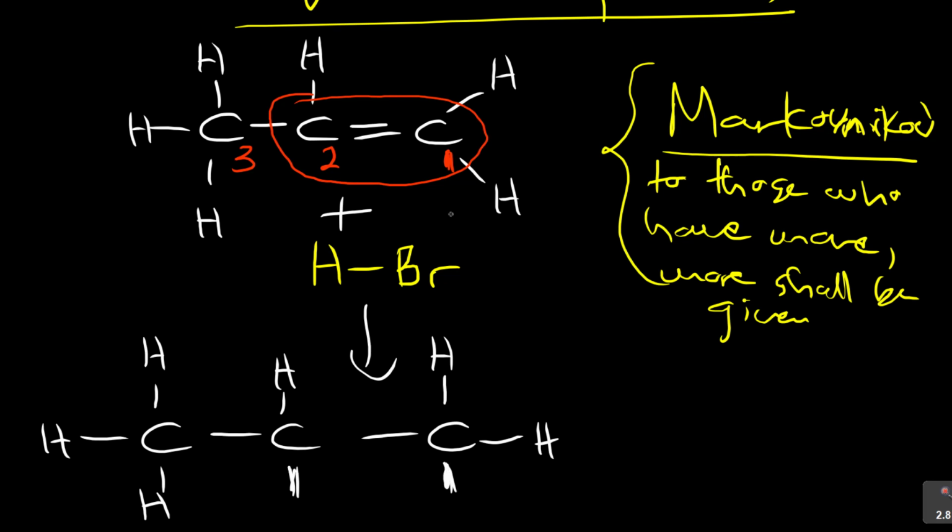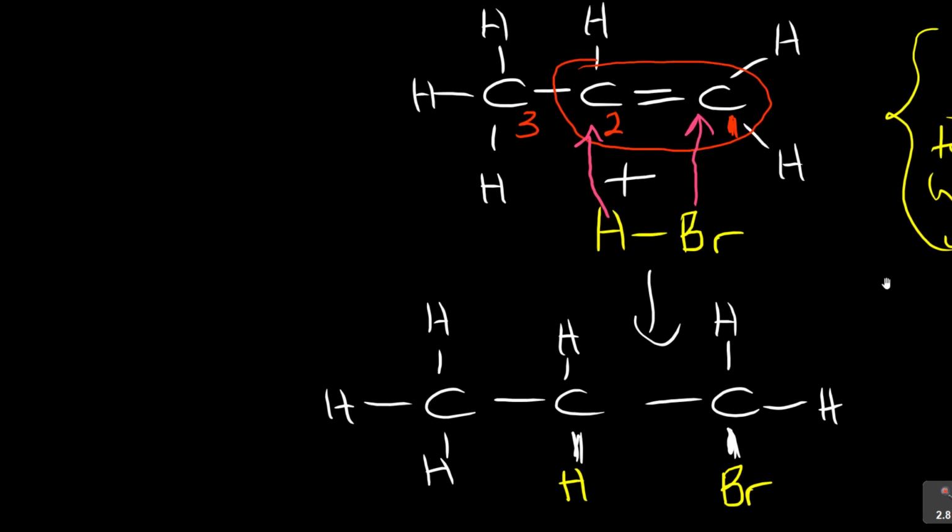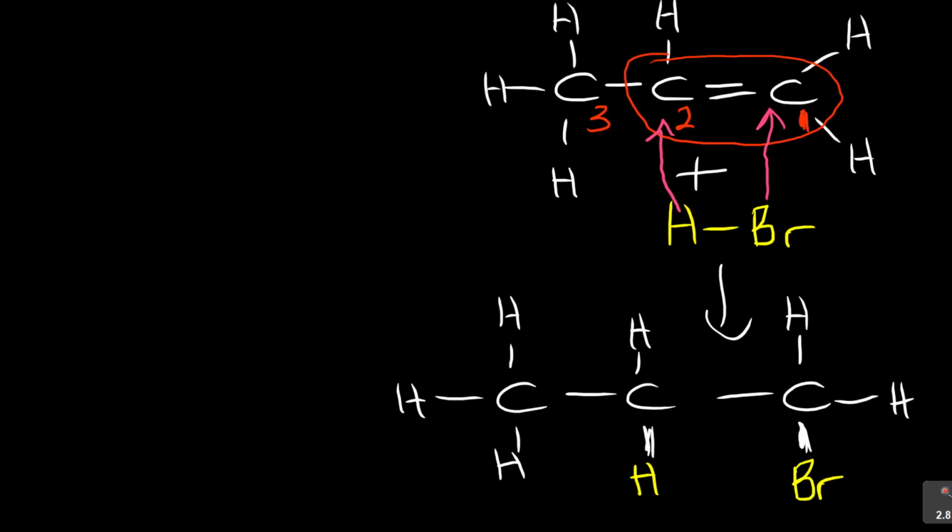Now the question is, you need to understand there are two possible products here that are going to form. Let's say, out of interest sake, this hydrogen goes there and this Br goes there. So you see the product that is going to form? You're going to have this product whereby the hydrogen will be here and the Br will be there. And then at the same time, what if the opposite happened? Let me take it here a bit.